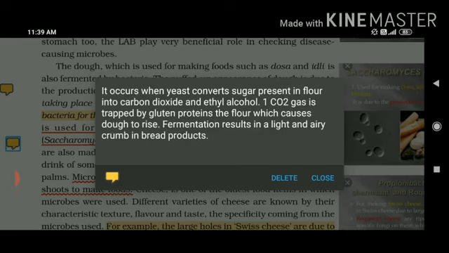The carbon dioxide gas is trapped by gluten proteins. Where is this gluten present? Gluten is like a glue by which we can mix the flour with water, right? This causes the dough to rise. Fermentation results in a light and airy crumb in bread products. So yeast is also used in fermentation, and bread is made by this method.